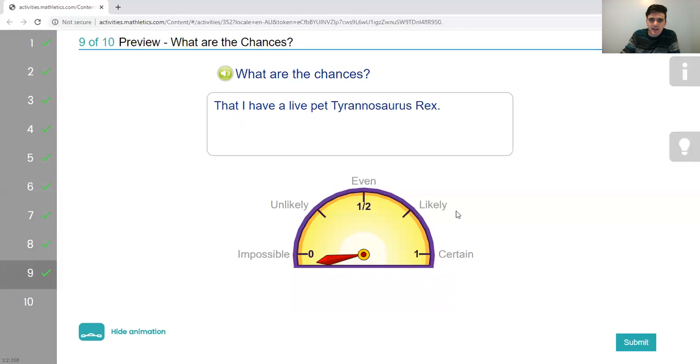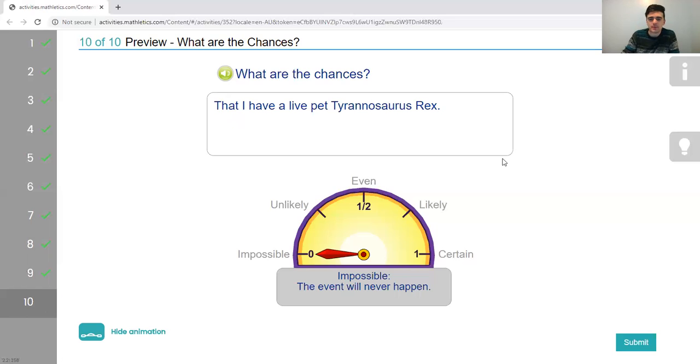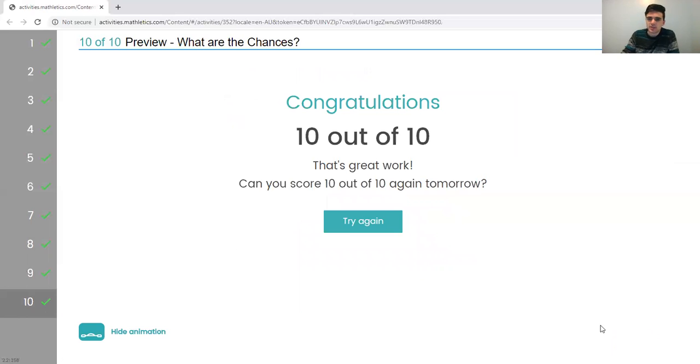What are the chances that I have a live pet Tyrannosaurus Rex? Impossible, and I've seen enough Jurassic Parks and a Jurassic World to know that that would not be a good idea. And that's it for this lesson. So congratulations, we got 10 out of 10. That is the language of probability.